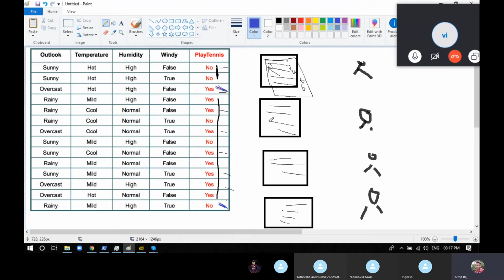Now, all your bootstrap data sets are ready. Now what you have to do is make a decision tree. To make a decision tree, you have to follow the exact rule that we used in the previous class: finding the entropy, finding the information gain, and splitting the data, splitting the features on the basis of the information gain. Now there's one more thing that you can do. You can see for all the bootstrap datasets that you have, you will have all four features, which are outlook, temperature, humidity, and wind.